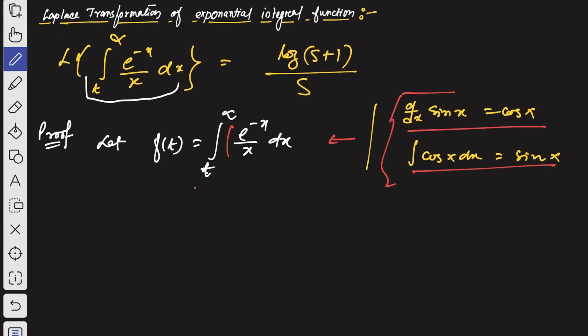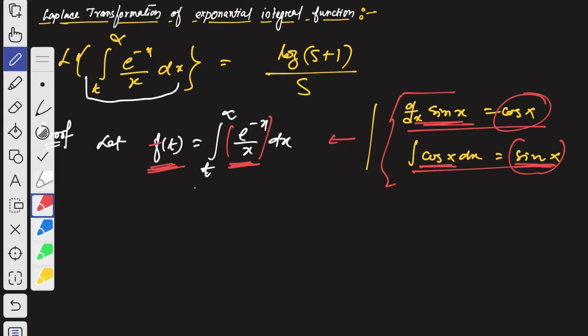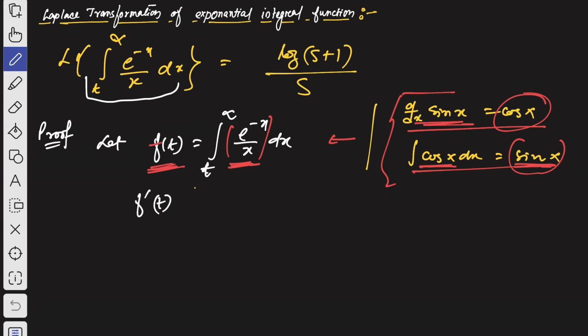Here, if the integration of cos x is sin x, then the derivative of sin x is cos x. So in the same way, if the integration of this function is f of t, then the derivative of f of t must be equal to this function, e to the power minus x by x. As we have limits here, we use those limits, infinity to t.